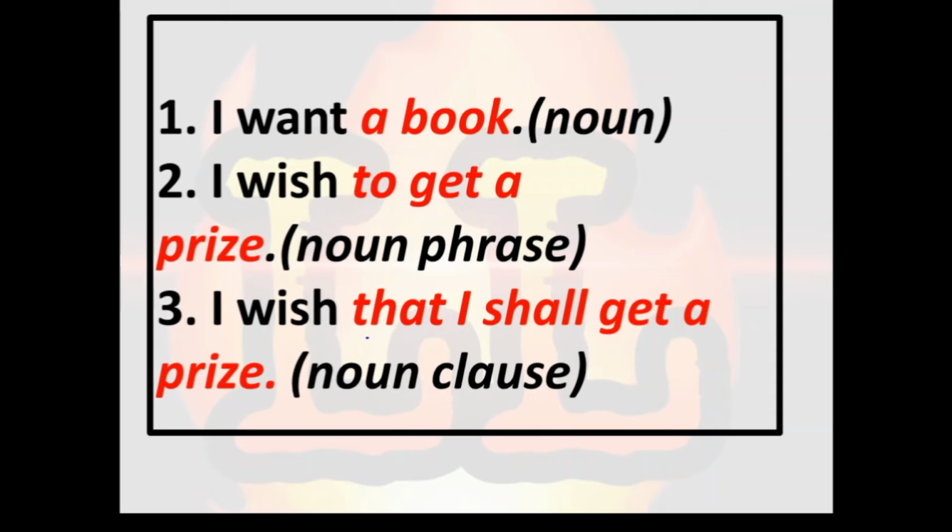So let's see here. Is it a clause? Yes, it is a clause. So how can we identify a clause? Whenever any group of words has a subject and predicate, or sometimes only predicate, whether it has a conjunction with it or not, it is called a clause.